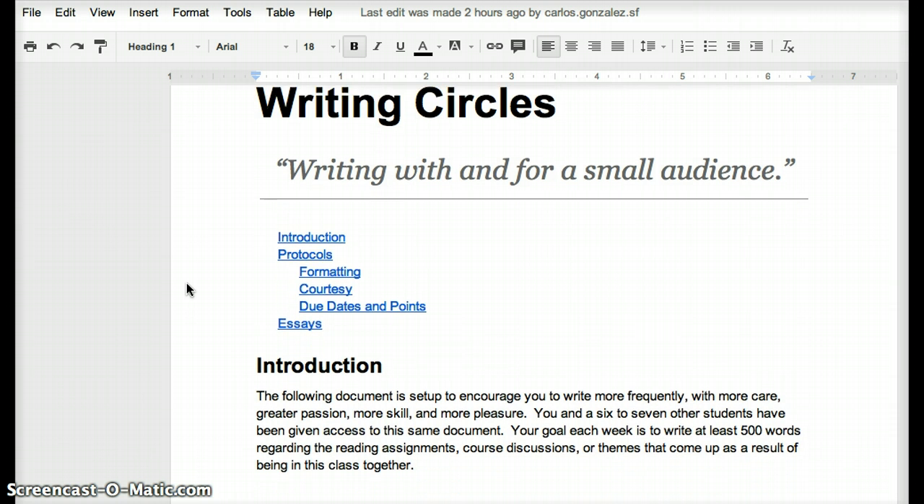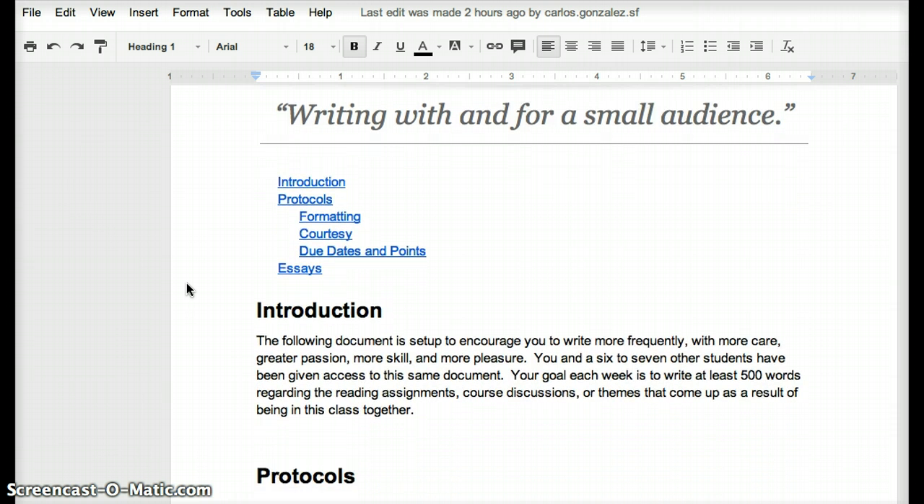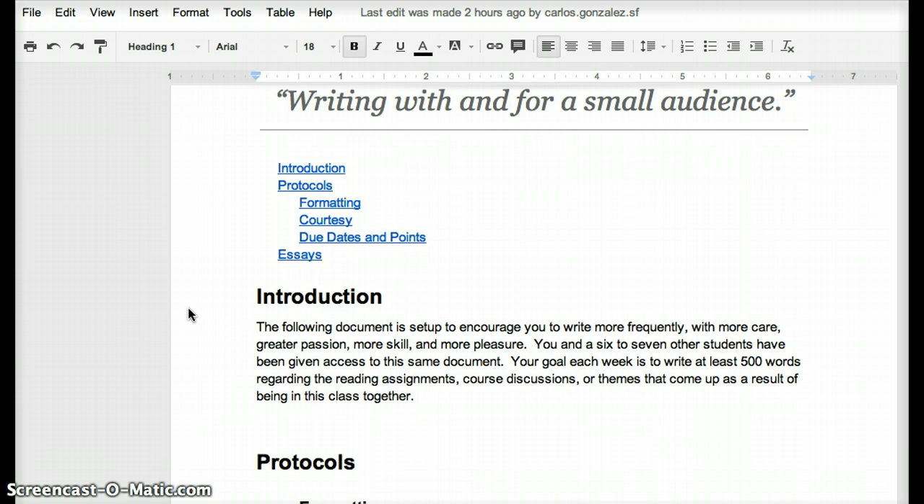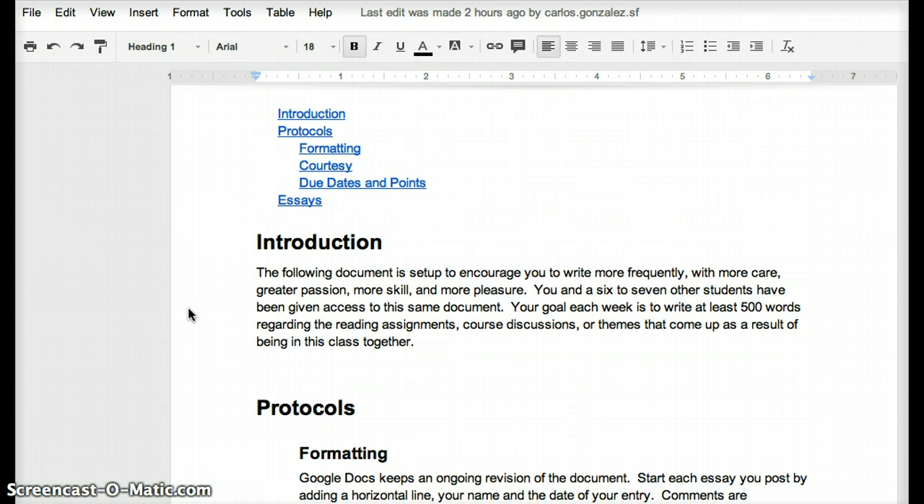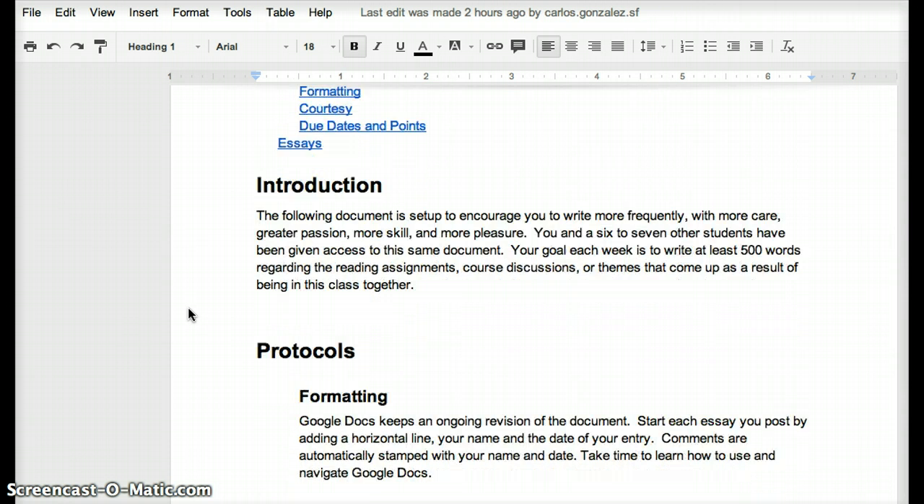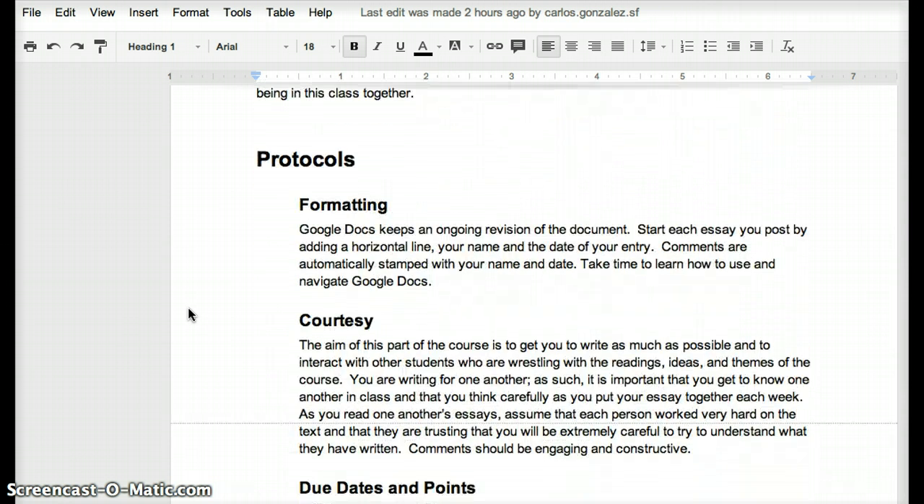First of all, remember that you received this document along with the other people in your writing circle group. So everybody has access to it. By using this Google Doc, one of the benefits is collaboration. So everybody will have access to the one document, and you will be putting your weekly essays into it.